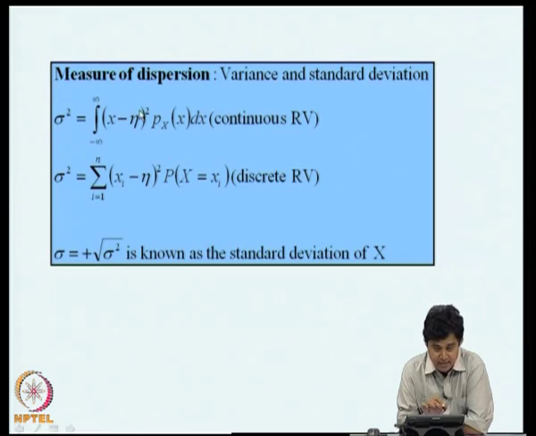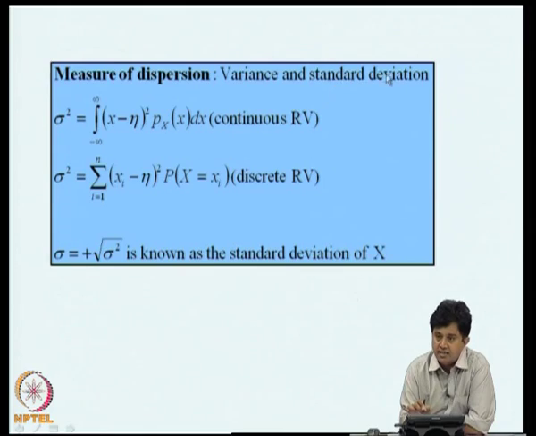After considering a measure of central value, the next natural question to ask is to define a measure of dispersion. This leads us to the notion of variance and standard deviation.